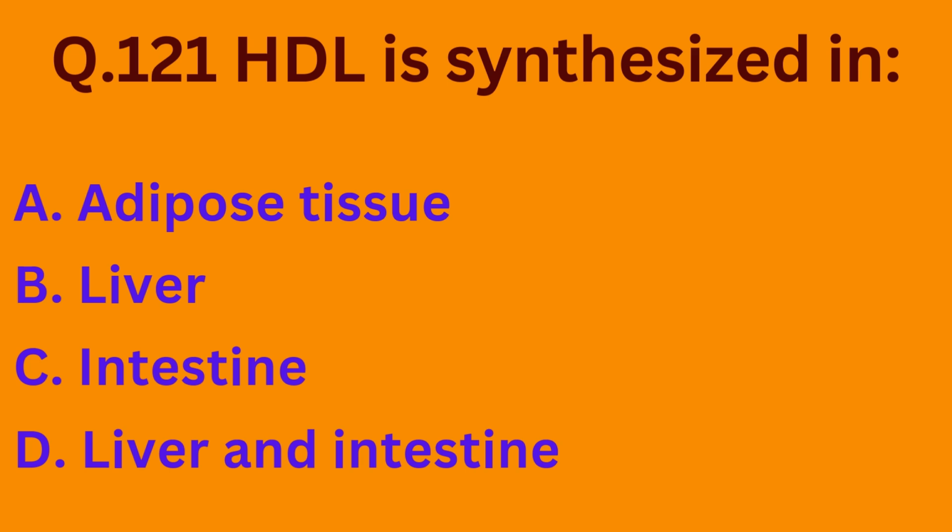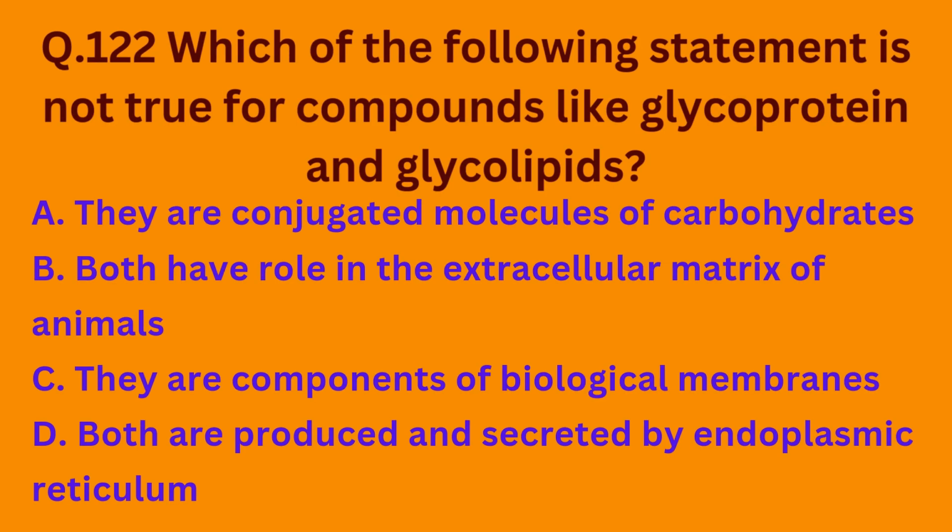Question number 121. HDL, high density lipoprotein, is synthesized in option A adipose tissue, option B liver, option C intestine, option D liver and intestine. So the correct option is option A. HDL is basically synthesized in adipose tissue. Question number 122. Which of the following statements is not true for compounds like glycoprotein and glycolipids?